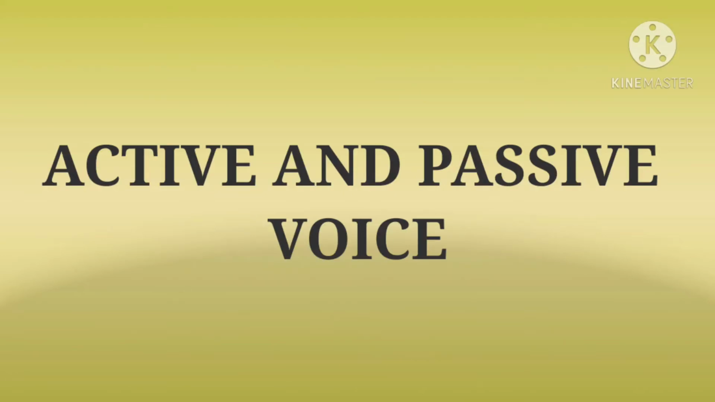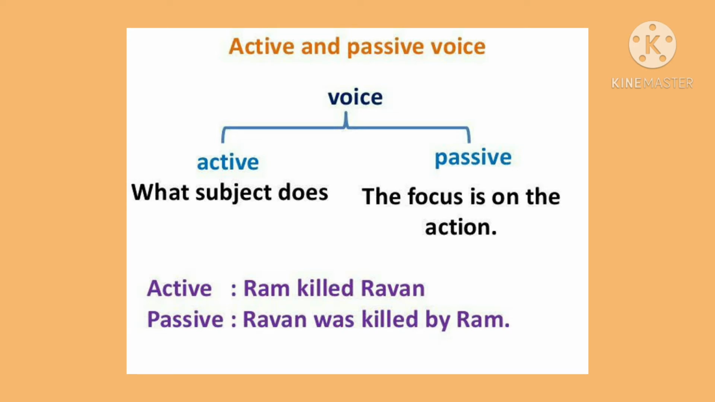Today, I'm going to start a new topic of English grammar called active and passive voice. Students, a sentence can be in active voice or in passive voice. A sentence that has a subject which acts upon its verb is said to be in active voice, while a sentence in which the subject is the recipient of a verb's action is called passive voice. So basically, active voice tells us what the subject does.